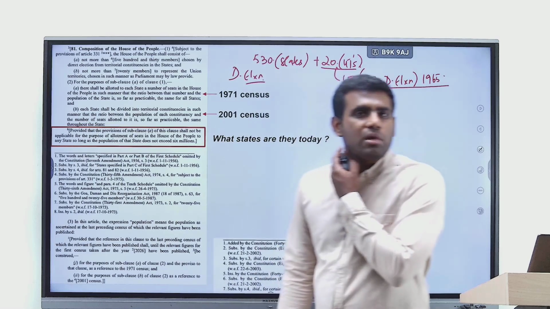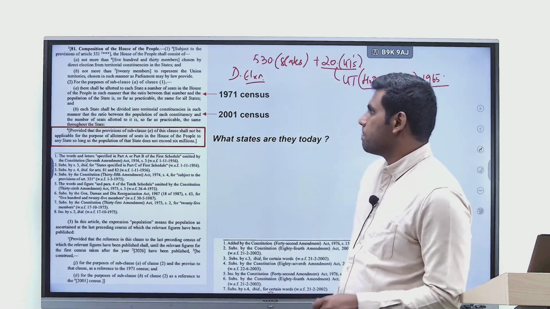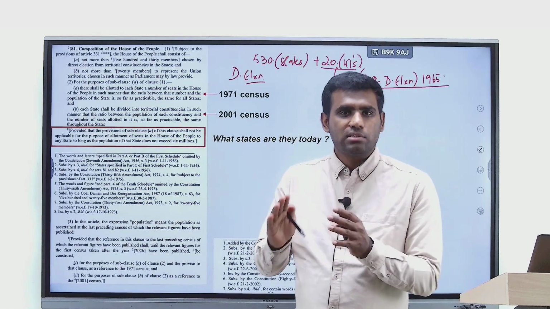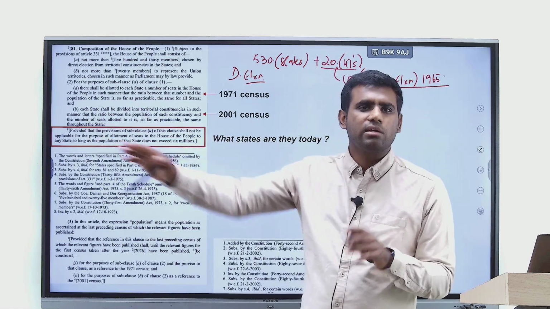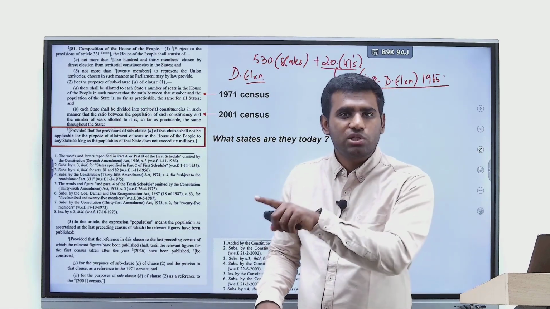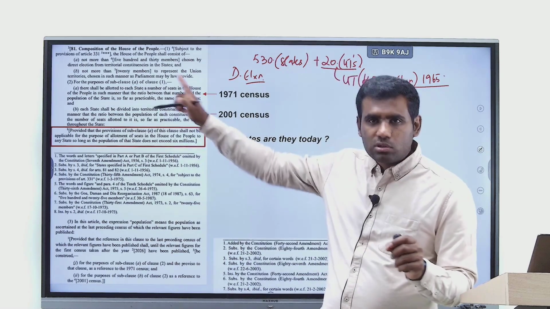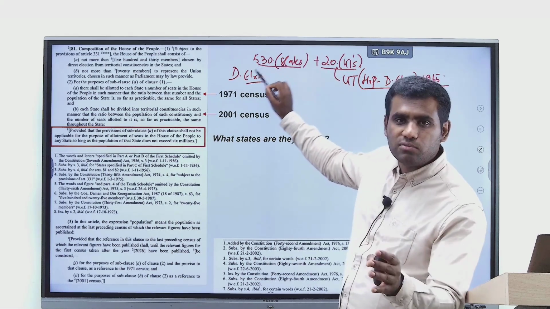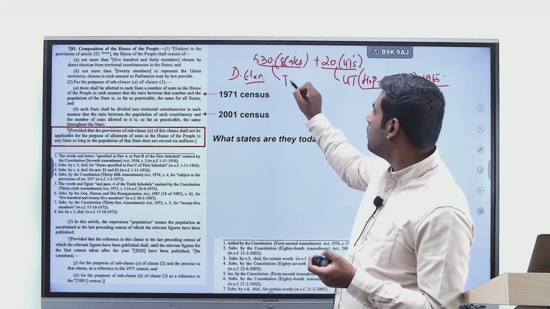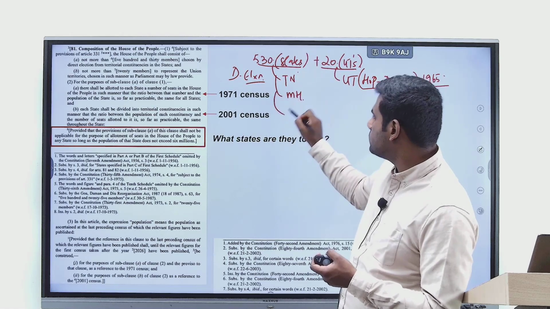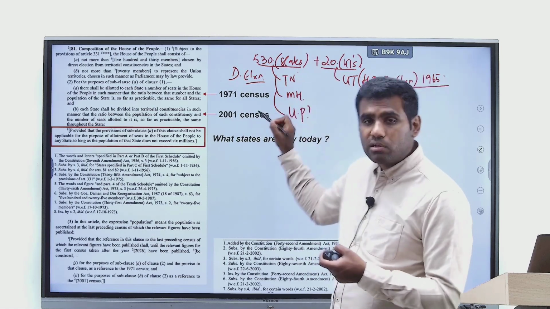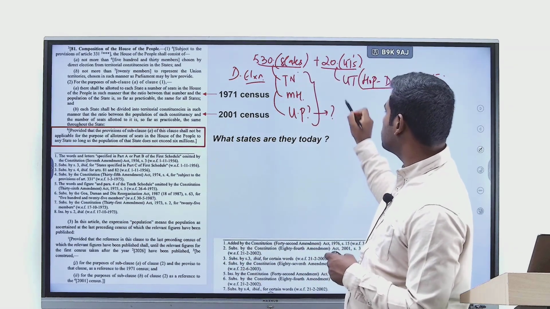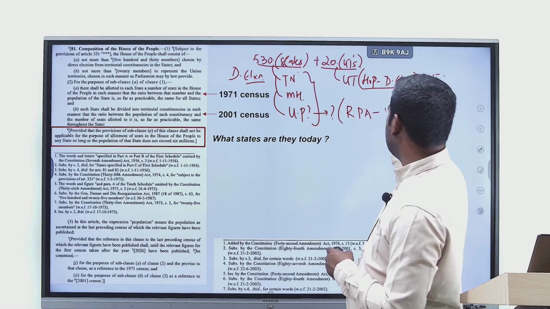Alright. Now, let me bring to your attention another nuance here. In the preceding article, article 80, we saw that the allocation of seats to Rajya Sabha for different states, union territories, where is it given? It is given in the 4th schedule of the constitution. But when it comes to Lok Sabha, the allocation of seats to different states, so 530 is the total seats for all the states put together. How much to Tamil Nadu? How much to Maharashtra? How many seats out of this should go to UP? Is this given in the constitution? No. Right. So, this is given where? It is given in the Representation of People's Act 1950.